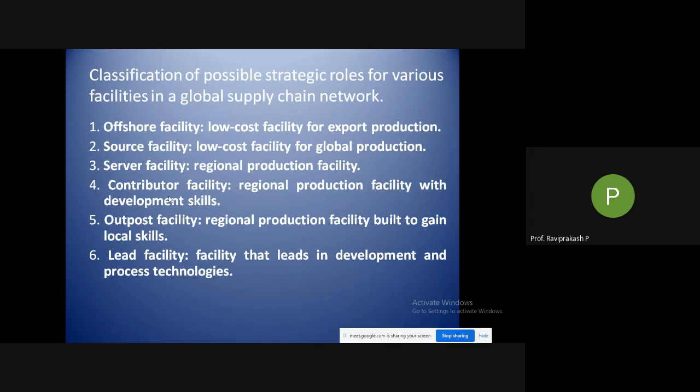If you think that something new or a particular skill that is required for me is present in a particular location, what I do is put a facility over there. What is the work of that facility? To gain that particular skill and send it towards the main facility where we are operating. We are just there to find out what they are doing and how they are doing it. That's why it is called an outpost facility, just to observe.